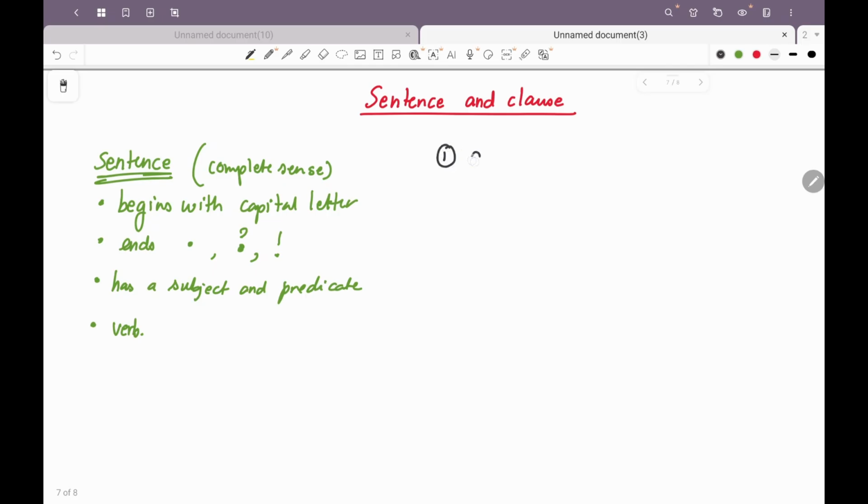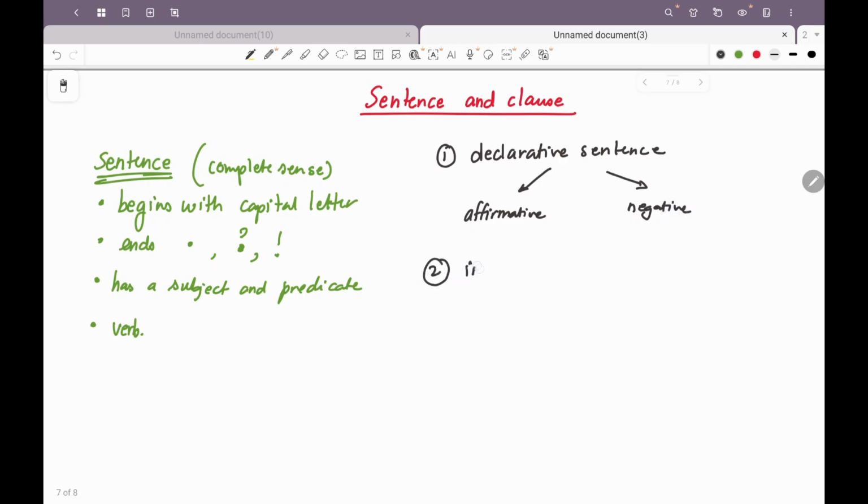First is declarative sentence. Declarative sentence states something. For example, my name is Rama, for example, right? Or he hasn't come back ever since. This is just stating something. If it's positive, then we'll call it affirmative sentence, or a positive sentence. If it's negative, then we'll call it a negative sentence, right?